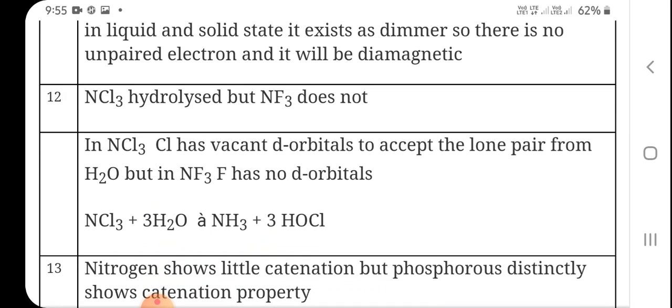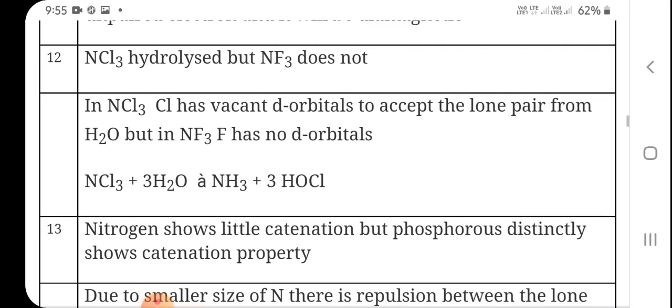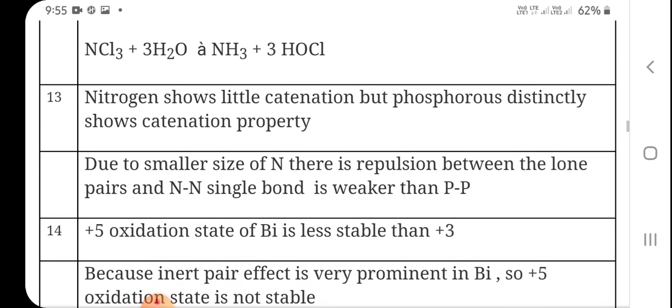NCl3 is hydrolyzed but NF3 does not. The reason behind this is very simple, because Cl has a vacant d orbital to accept the lone pair from H2O, but in NF3, F has no d orbital. Nitrogen shows little catenation but phosphorus distinctly shows catenation property. This question we have already discussed: because the nitrogen single bond has greater repulsion due to the lone pair, it is weaker than the phosphorus single bond.